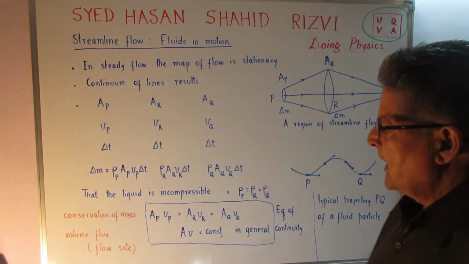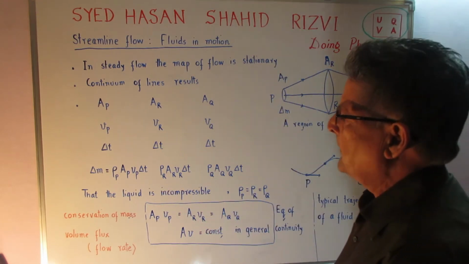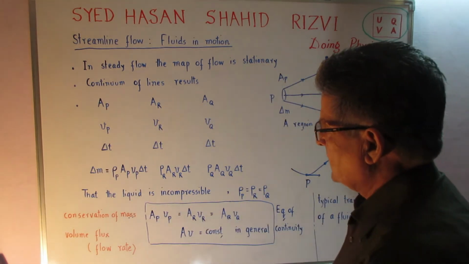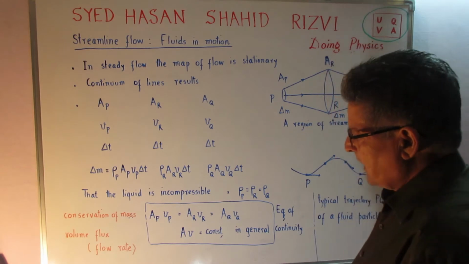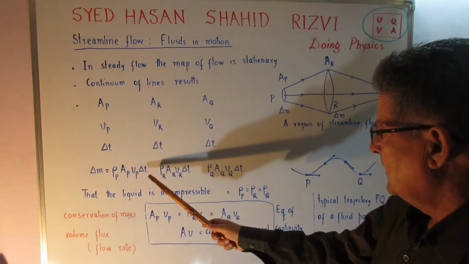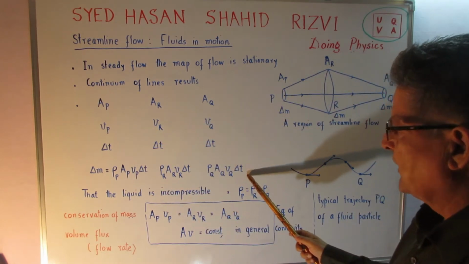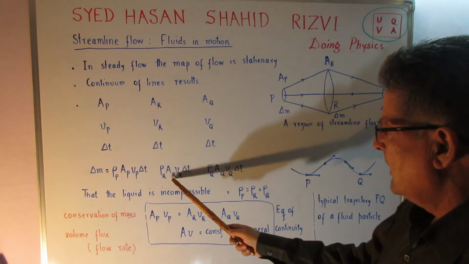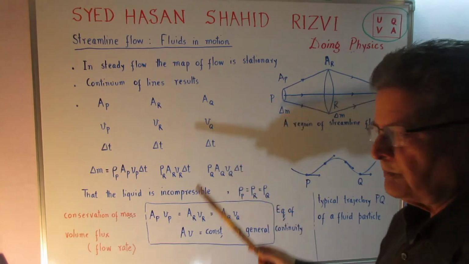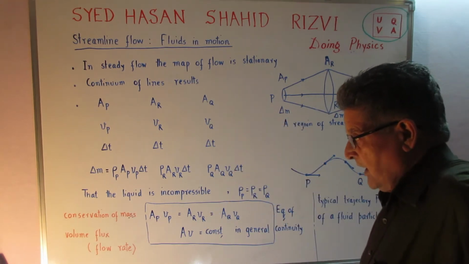So mass is equal to density into volume, like rho is equal to mass upon volume. I am writing the same thing for the point P, for the point R and the point Q respectively. This is rho R into the volume and this is rho Q into the volume. Okay. And delta M does not change.